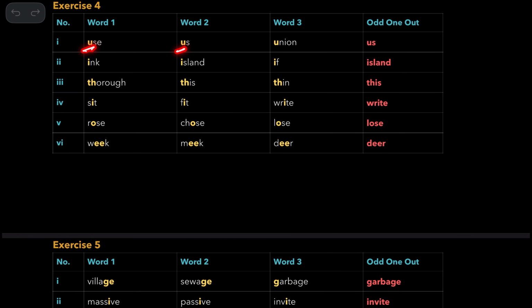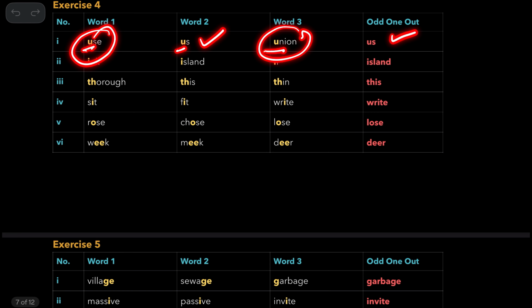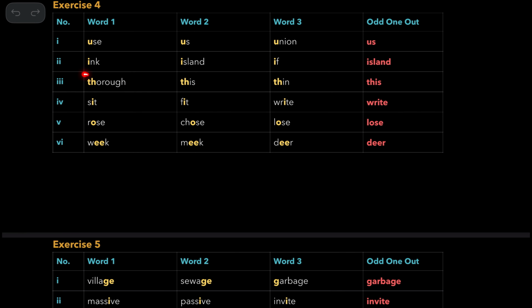Use, us, union. Use and union are alike. Us is the answer. And ink and if are alike, island is the answer. Through and thorough and thin are alike. Answer is this. Sit, fit are alike. Right is the answer.